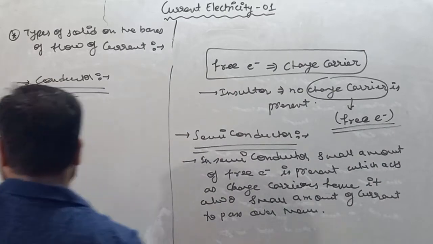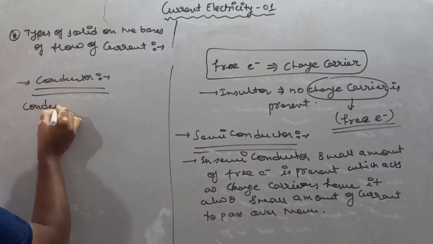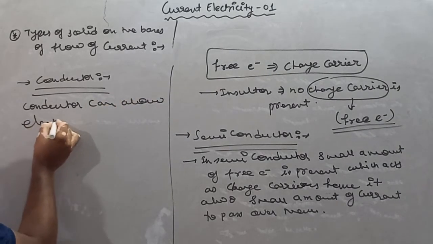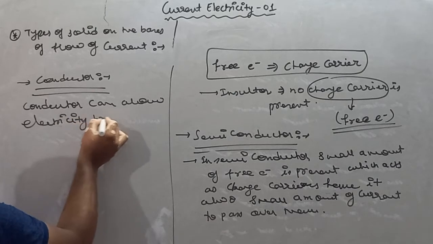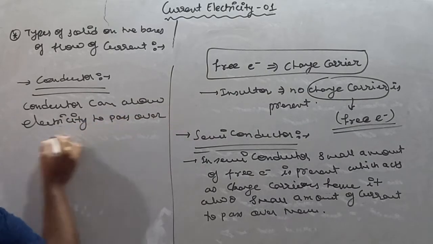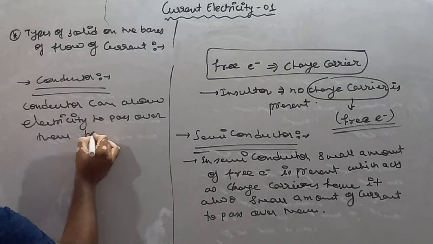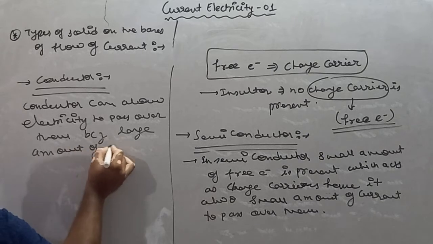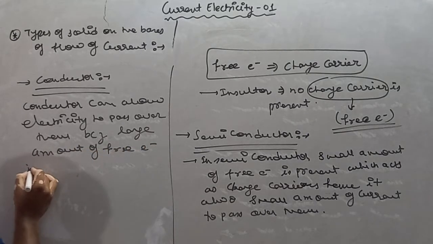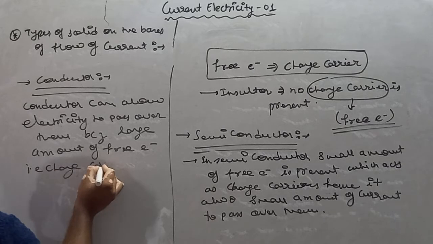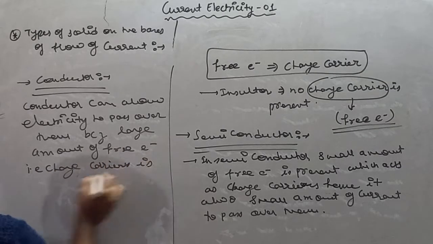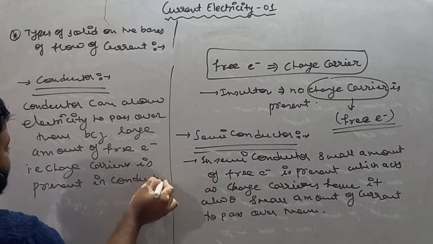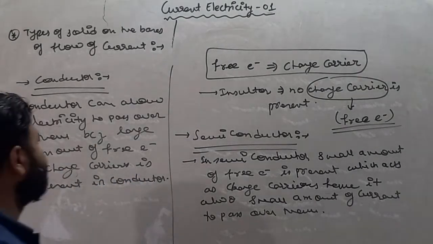So write down, conductor can allow electricity to pass over them because a large amount of free electrons, that is charge carriers, is present in conductor.